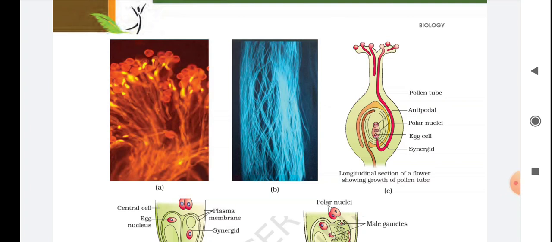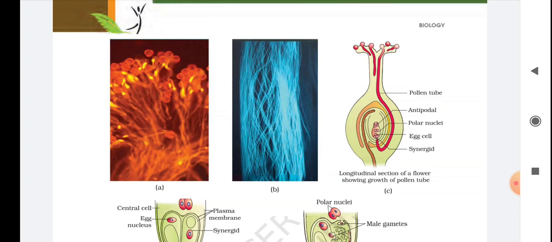So all these events, from pollen deposition on the stigma until the pollen tube enters the ovule, are together referred to as pollen pistil interaction. I repeat, all these events from pollen deposition on the stigma until the pollen tube enters the ovule are together referred to as pollen pistil interaction.